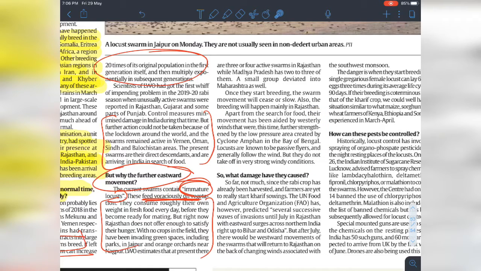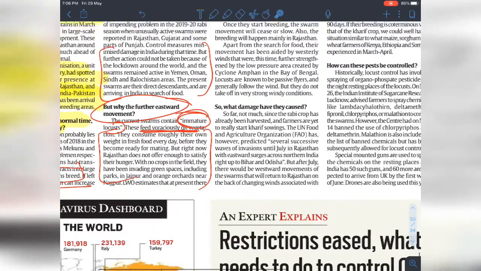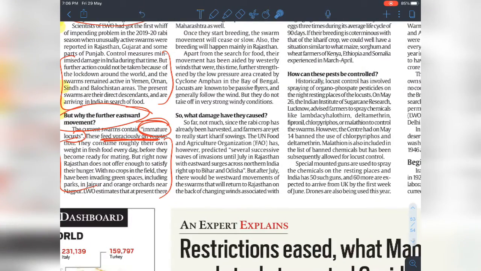Now, what damage have they caused? Not much so far, because the rabi crop has already been harvested and farmers are yet to start kharif sowing. However, the UN FAO has predicted several successive waves of invasion until July. There will be successive invasions until July, and they will come up to Bihar and Odisha. But after July, there will be a westward movement of the swarms back to Rajasthan. So after going to Odisha, they will return to Rajasthan, because of the southwest monsoon.